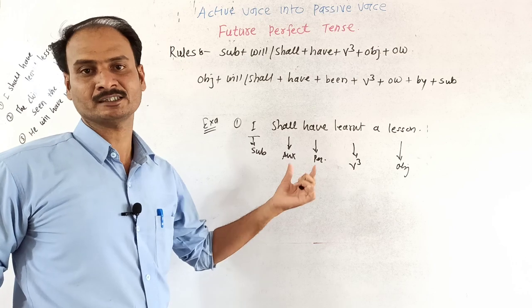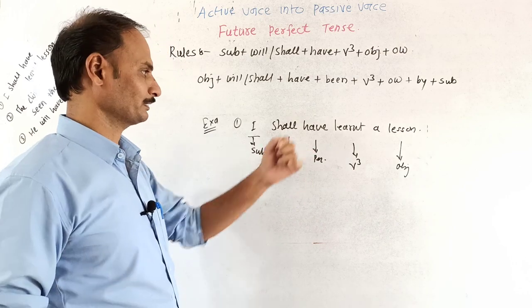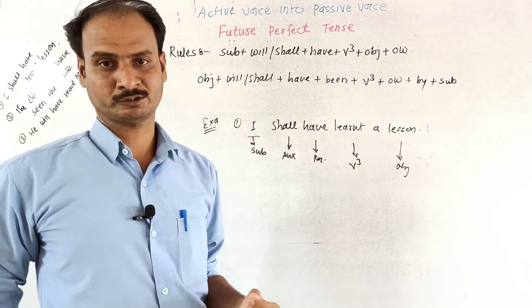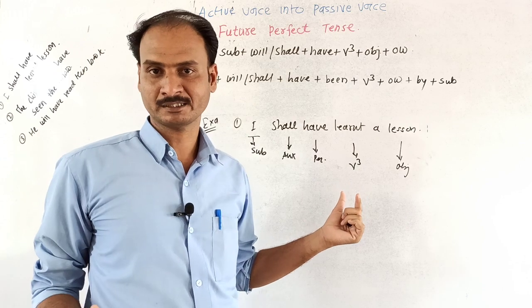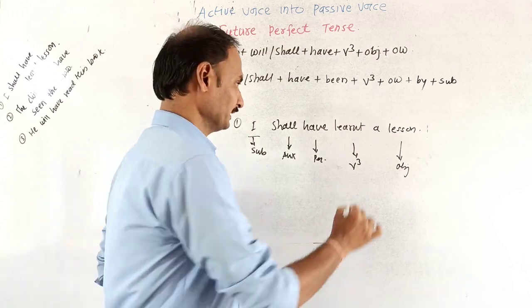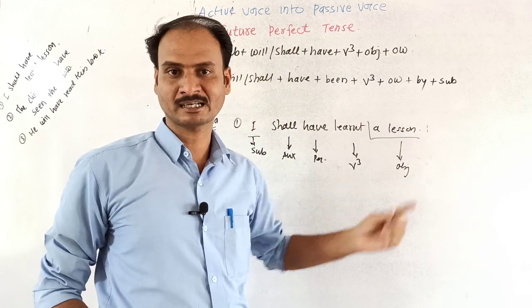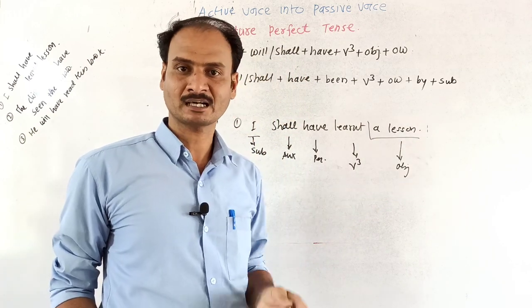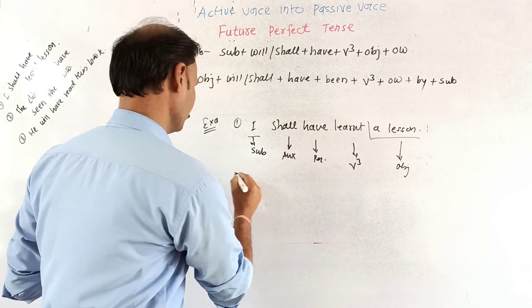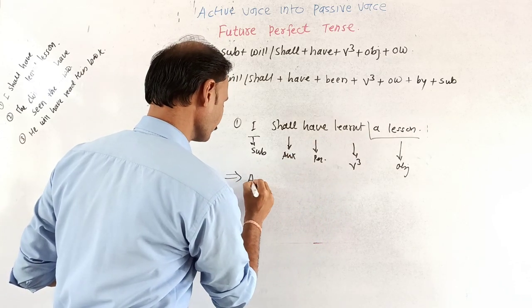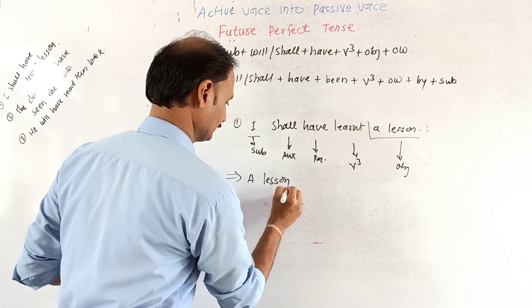While interchanging this same structure into passive voice, first of all, according to the rules, the subject will become the object and the object will become the subject. It is the object of the sentence. हे काय आहे? सेंटेन्सचं ऑब्जेक्ट आहे, जे की पॅसिव्ह फॉर्ममध्ये त्याला सब्जेक्टमध्ये आपण कन्वर्ट करणार आहोत. A lesson, isn't it?